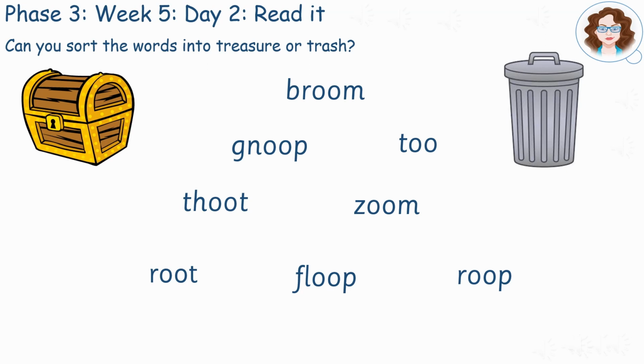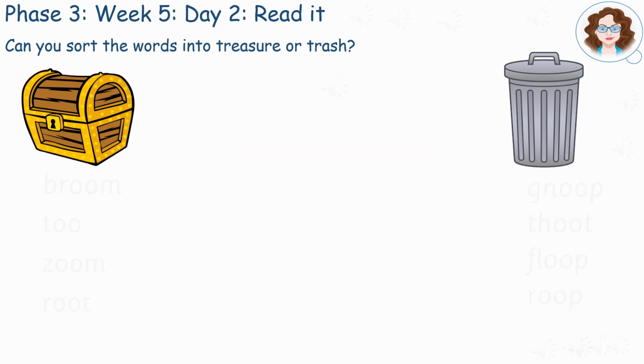Can you sort these words into treasure, which are real words, and trash, which are made-up words? Pause here. Did you read broom, gnoop, two, thoot, zoom, root, floop, roop? How did you do?